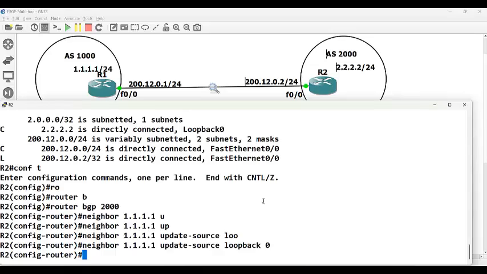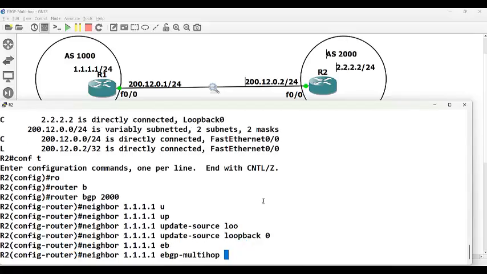Now will this command solve the problem? Not really. This is simply changing the source, but what will solve the problem is eBGP multi-hop 2.